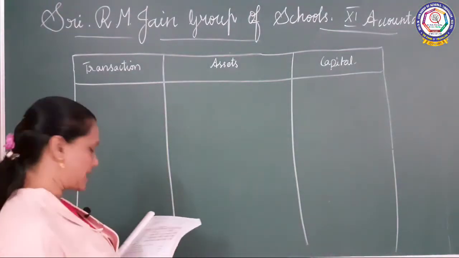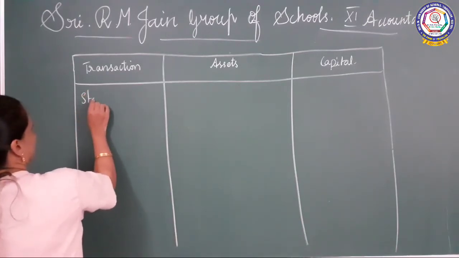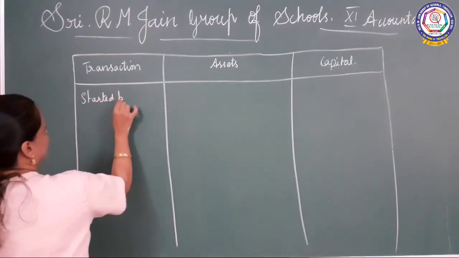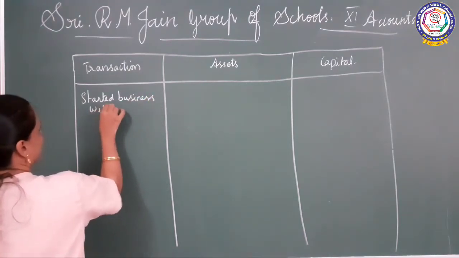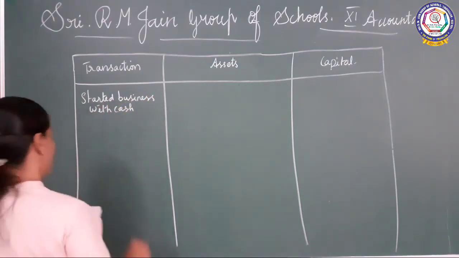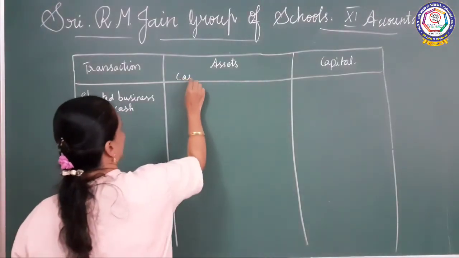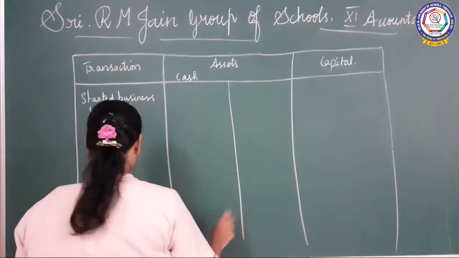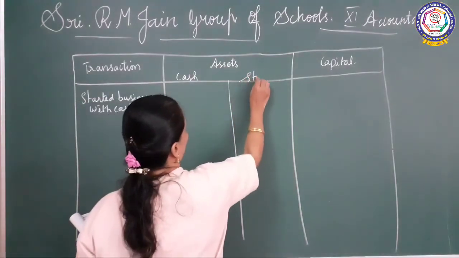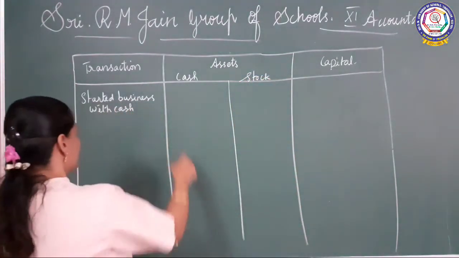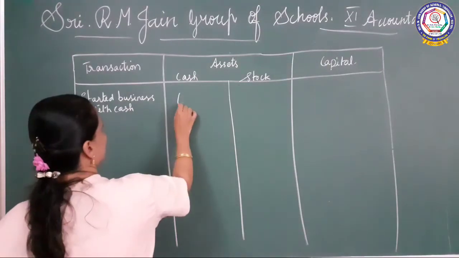Started business with cash. Okay, started business with cash. How much? Cash you have to write here. Okay, so cash and then stock. Okay, so cash, how much is it coming? 60,000.